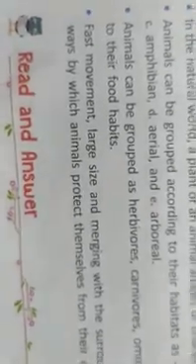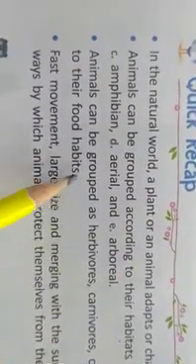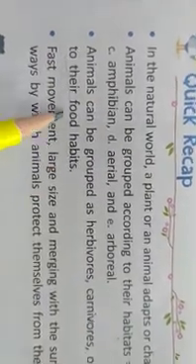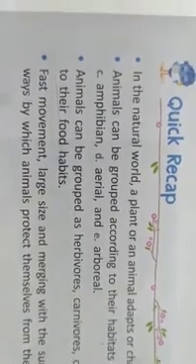Animals can be grouped into categories. What are they? They can be terrestrial, aquatic, amphibian, aerial and arboreal. Animals can also be grouped as herbivores, carnivores, omnivores and parasites according to their food habits. The first grouping is by habitats, where they are living. This one is according to their food habits, like herbivores, carnivores, parasites.